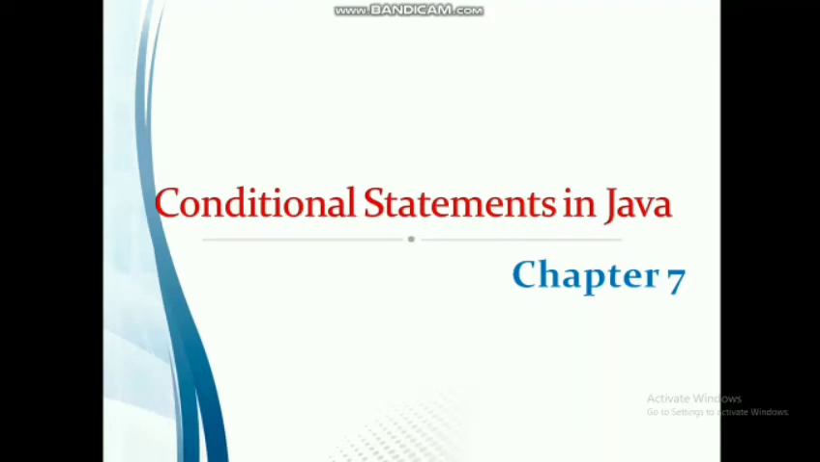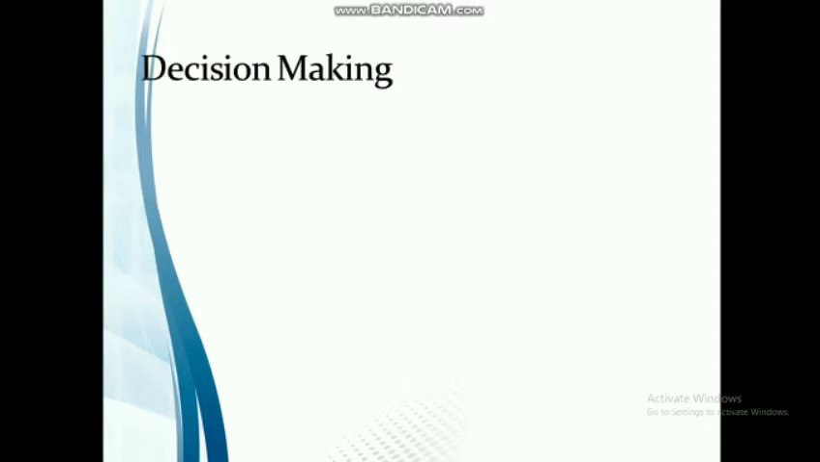So now let us begin with another chapter, chapter 7, conditional statements in Java. Decision making. Decision making is an important aspect of our life. It guides us to do our work in the right direction based on the available situations. It also helps to choose a specific action to be taken depending on a given condition.